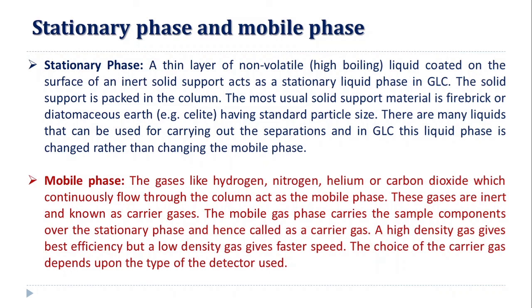The high density gas gives high efficiency, but the low density gas gives a faster speed for the separation. As we know, a high density gas moves slower within the column. That's why the efficiency will be high, but the speed is low. If you are using a low density gas, the speed of the gas chromatography will increase. The choice of carrier gas depends upon which types of detectors we are going to use for detection of the solute samples coming out from the column.